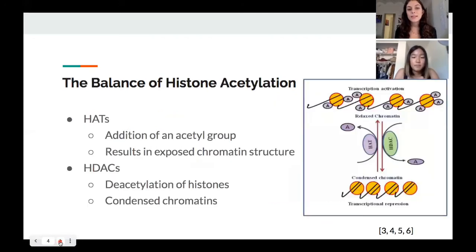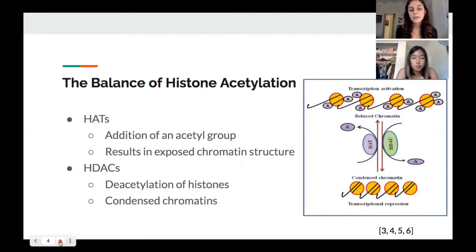So histone acetylation is an epigenetic mechanism that affects the expression of genes due to the conformational change it induces on the organization of chromatin structures. And the balance of this process is maintained through two enzyme families, the histone acetyltransferases, or the HATs, and the histone deacetylases, or the HDACs.